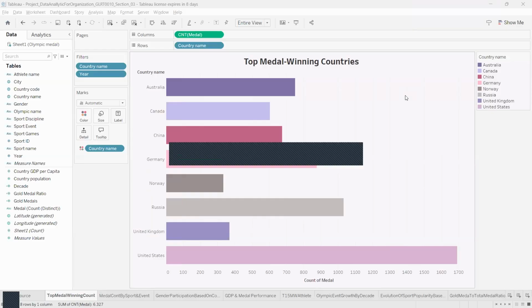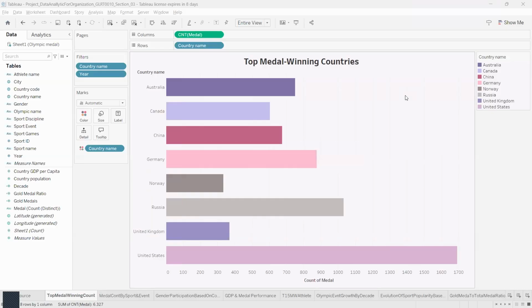For this part of the presentation, I'll be discussing the top medal winning countries, followed by the medal count by sport and event for those countries. Here we have the top 8 countries with the most medal winnings, with the most being the United States. This sheet was made by sorting the count of the medals.